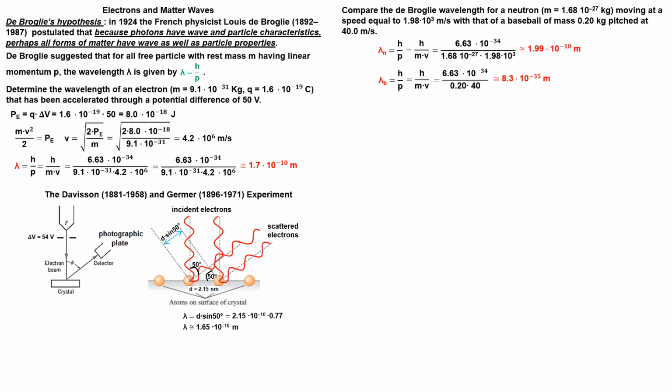The ball has a wavelength much smaller than any object or slit through which the ball could possibly pass, so we cannot see the wave properties of a ball. This explains why all macroscopic objects appear particle-like.